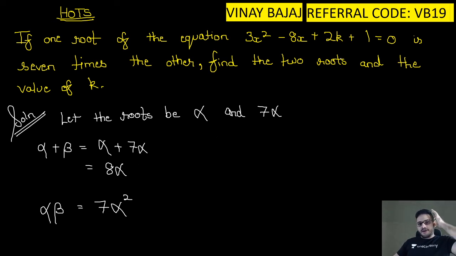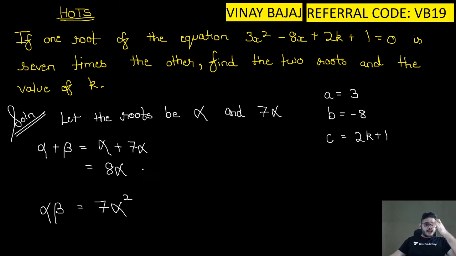Now take this equation. The value of a will be 3, the value of b will be -8, and the value of c will be 2k plus 1. Substitute it instead of this. Now 8 alpha will give me 8 upon 3, and 7 alpha square will give me 2k plus 1 the whole upon 3.